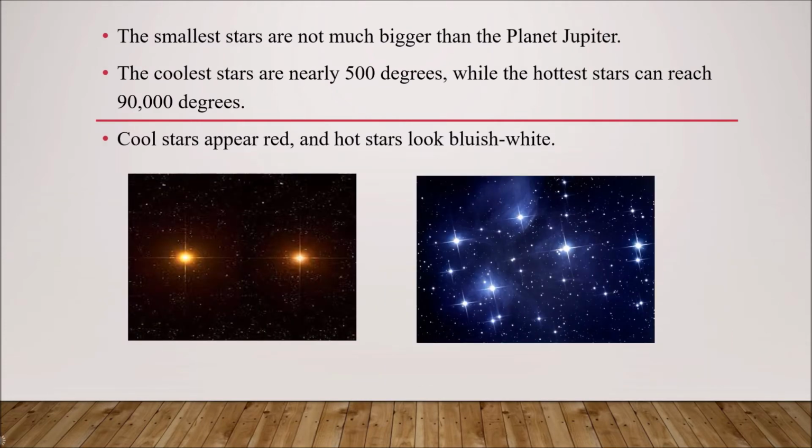The smaller stars are not much bigger than the planet Jupiter. The coolest stars are nearly 500 degrees, while the hottest stars can reach 90,000 degrees. So, see these pictures, children. There are cool stars and hot stars. Cool stars appear red in color and the hot stars appear bluish white in color. In the picture, it's given clearly for your reference. The first picture is the coolest stars and the second picture is the hottest stars. It looks bluish white in color.